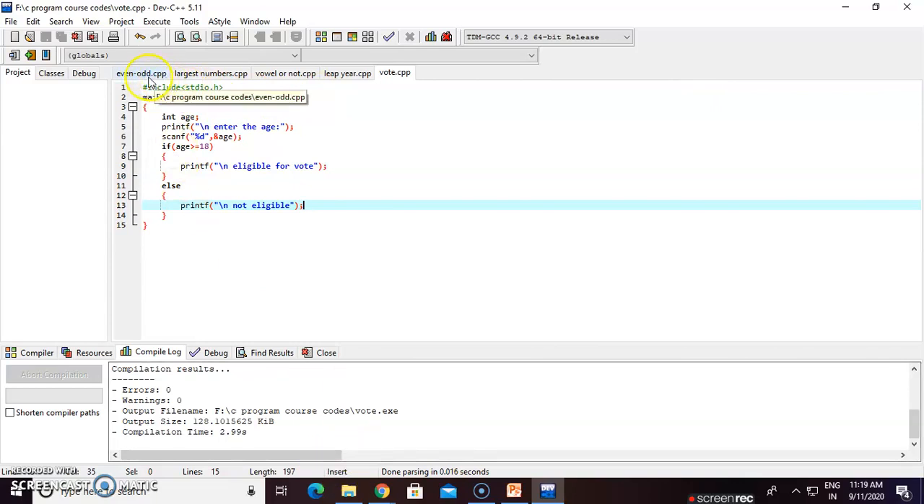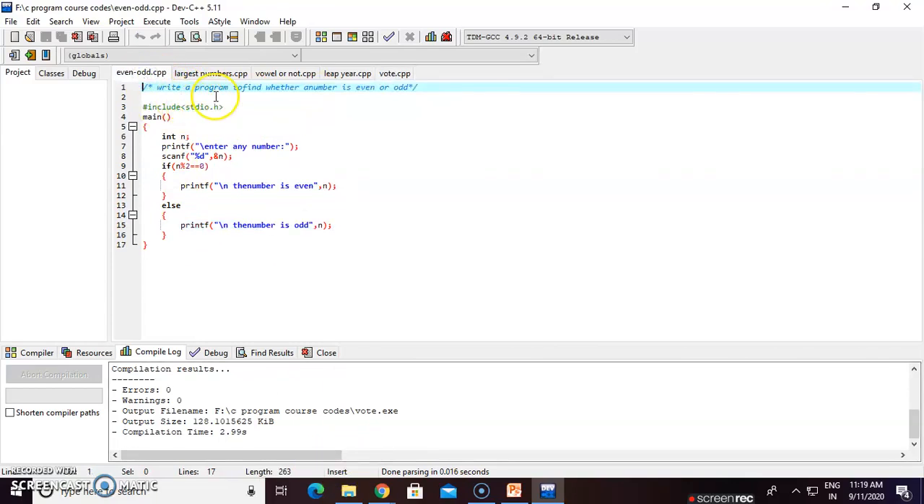Next, our code is: write a program to find out whether a number is even or odd. So here, #include <stdio.h>, then the main function. Take the variable name n of integer data type. Then printf, enter any number. These statements are shown on the console. Then take the input using the scanf function, %d because of the integer data type, and &n because the variable name is n.